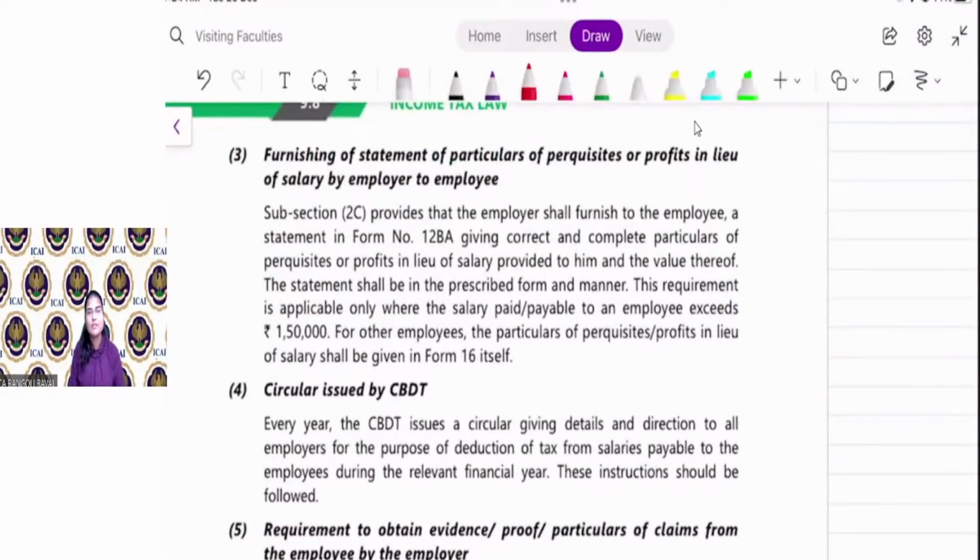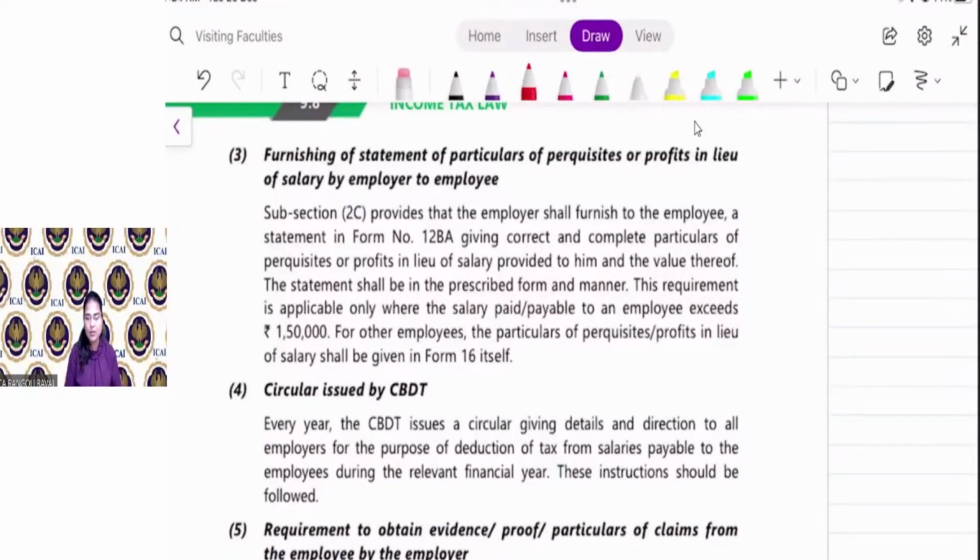Furnishing of statement of particulars of perquisite or profit in lieu of salary by employer to employee. Here, subsection 2C provides that the employer shall furnish to the employee a statement in Form 12BA, giving correct and complete particulars of perquisite or profit in lieu of salary provided to him and the value thereof. That is, the employer is required to give the breakup of salary.